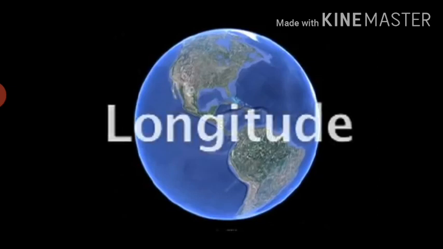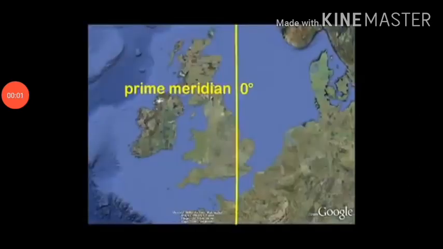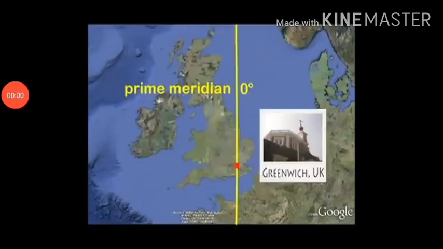The prime meridian and the 180 degree meridian divide the earth into two equal halves. Now see on the screen, this is the prime meridian, 0 degree, which passes through Greenwich, where the British Royal Observatory is located. And this meridian is called the prime meridian, and its value is 0 degree.